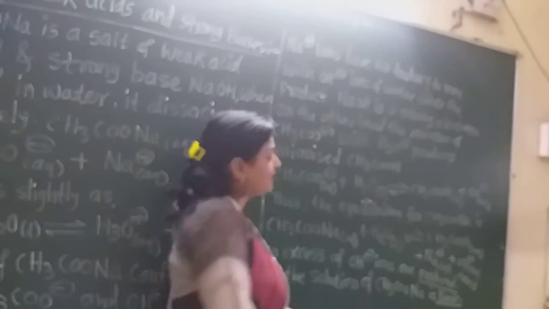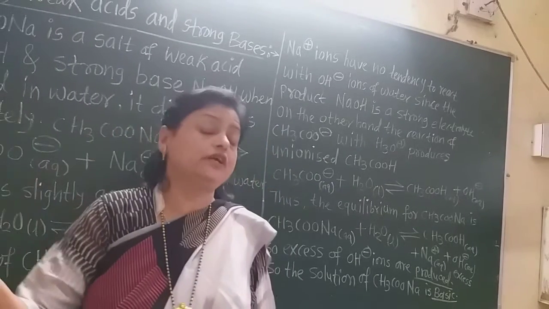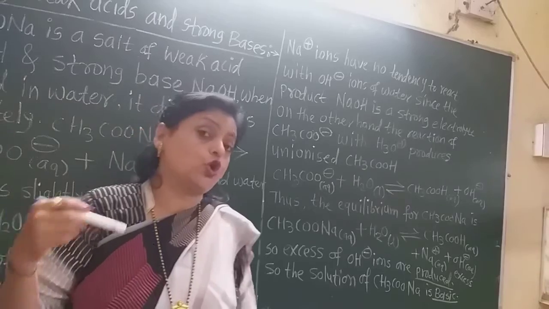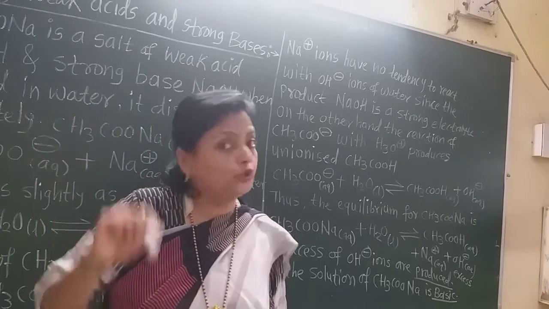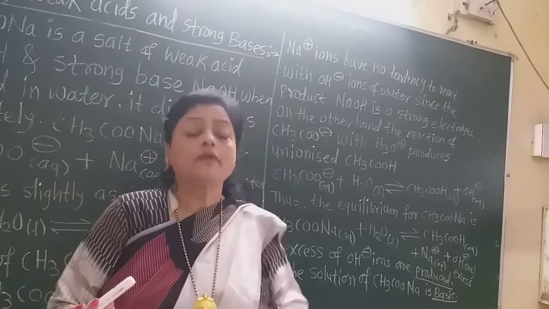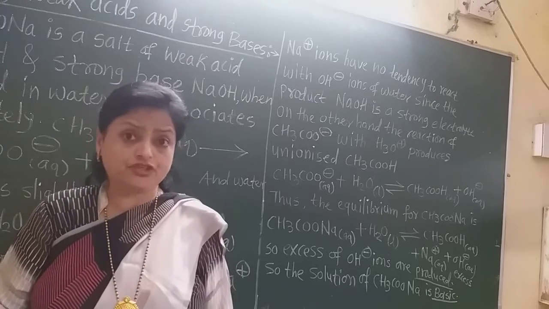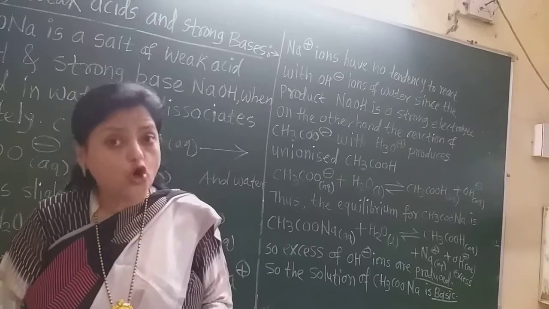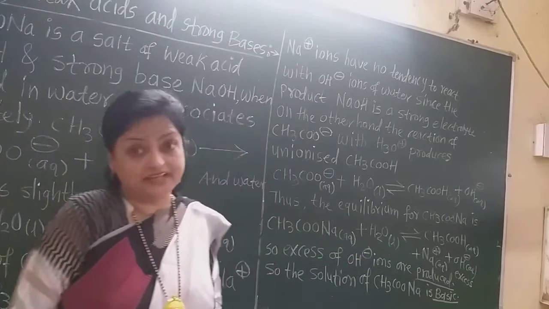Now these OH minus ions are always in excess, as we already learned in the salts of strong acids and weak bases. There is an excess of hydronium ion or H plus ion, and due to that the solutions of strong acid and weak base salts are acidic in nature. But in the salt of weak acid and strong base, there is an excess of hydroxyl ions.